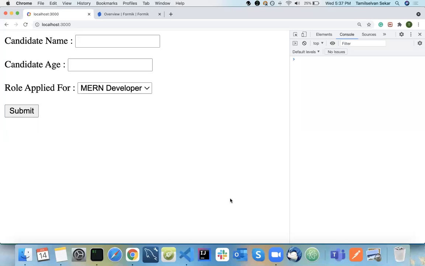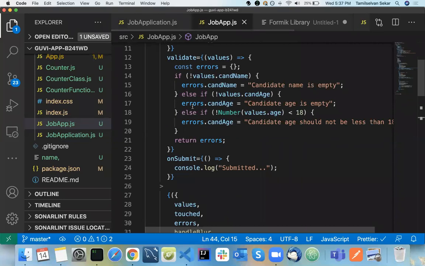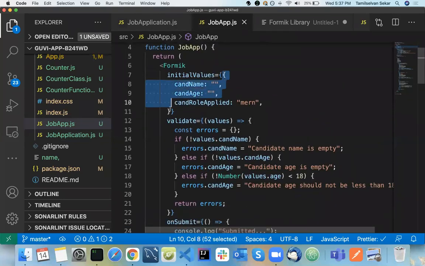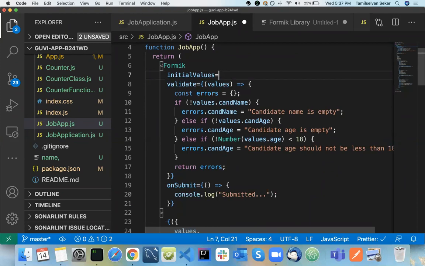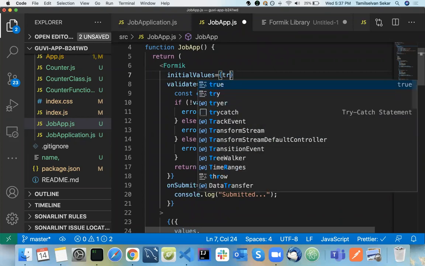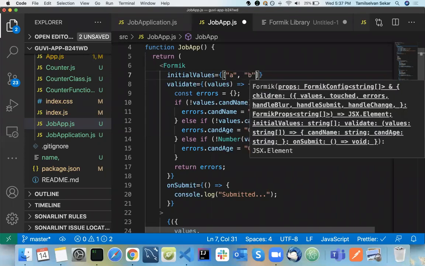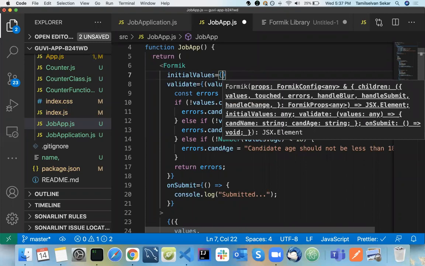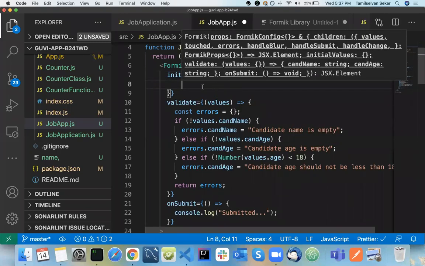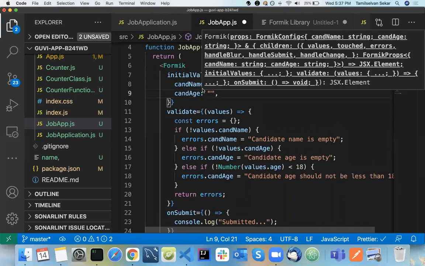So why do we use double initial values here? That's what I told you, right? For a property, for props here, if you mention a number, something like this. If you want to mention a string, you mention it something like this. If you want to mention a Boolean, we can mention something like this: true. If you want to mention an array, you need to mention it in this way, something like A, comma B, and other things. Suppose you want to mention an object, how can I do that? That's why the double thing here. Clear?